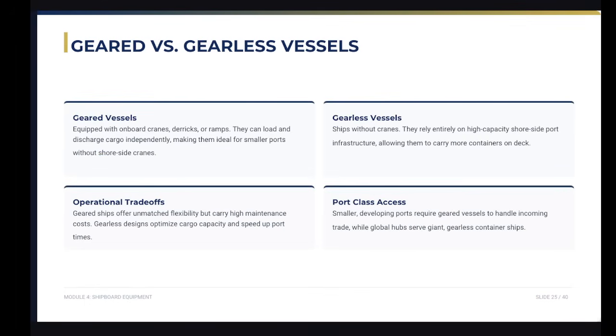So we have here geared or gearless vessels. The geared vessels carry their own cranes, allowing them to load and unload in remote or less developed ports. They are equipped with onboard cranes, derricks, or ramps so they can load and discharge cargo independently, making them ideal for smaller ports without shoreside cranes.